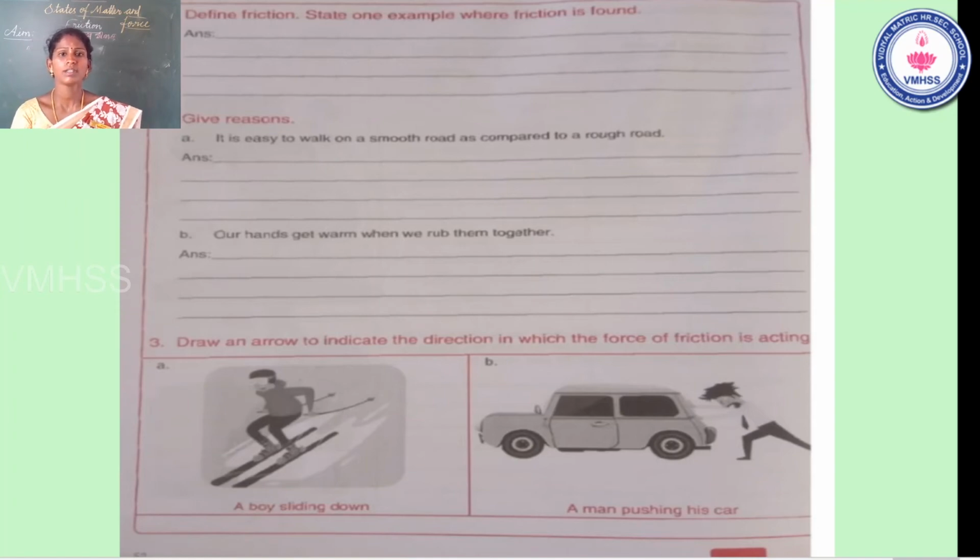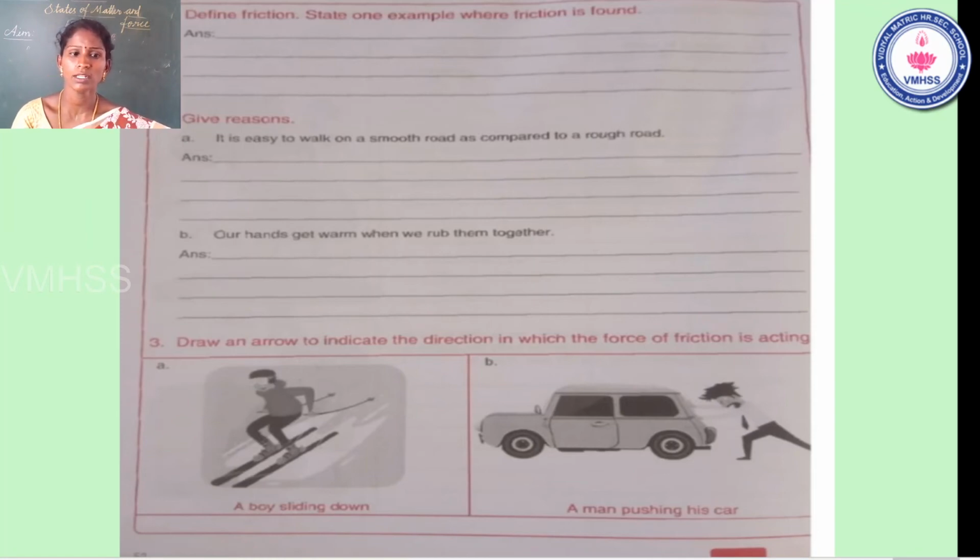Students, first question: define friction. State one example where friction is found. Define friction. Very good. What is friction? Friction is one kind of force that opposes motion between two surfaces that come in contact with each other. State one example where friction is found. Yes, a man is walking. There are so many examples. You can write one example.